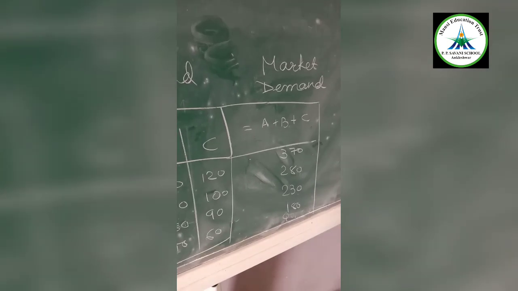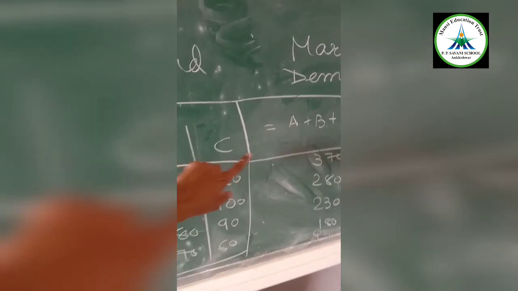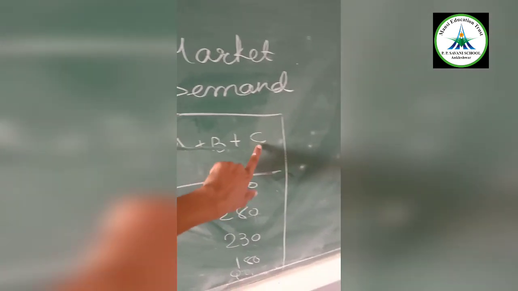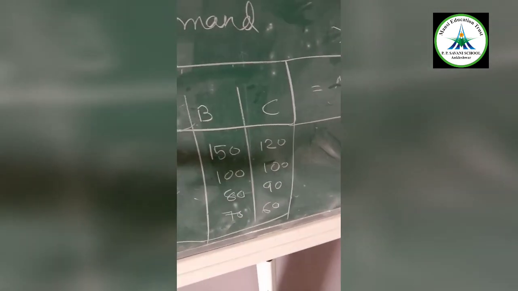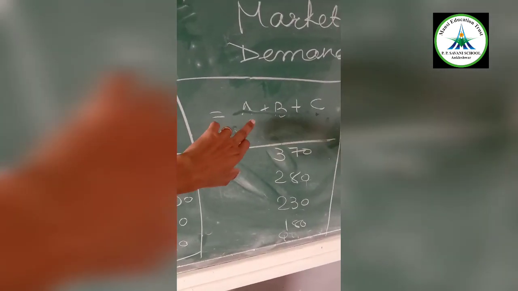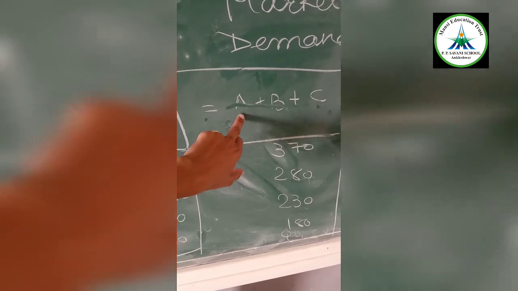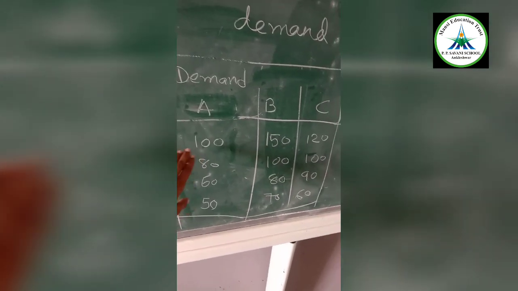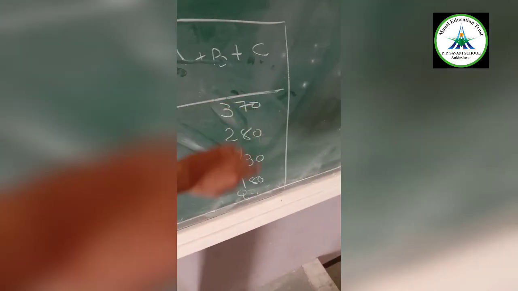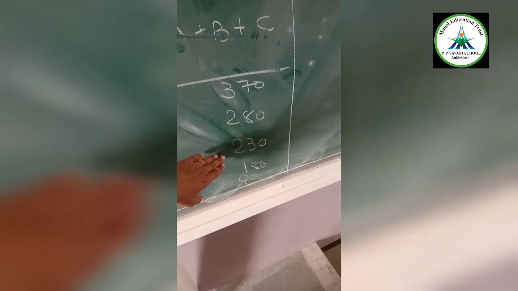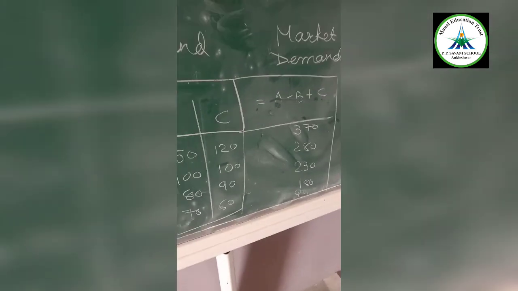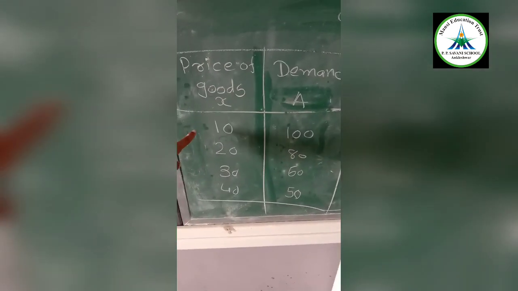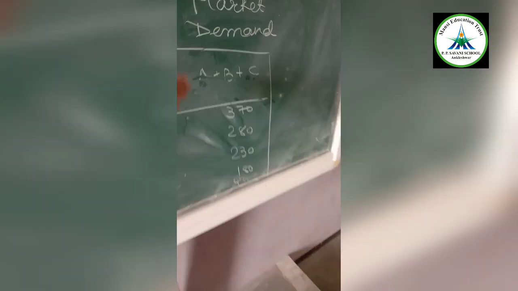And what is market demand? Market demand is the summation of all individual demands. So here market demand is calculated as the demand of customer A, customer B and customer C. So here we can see 100 plus 150 plus 120 is 370, then 280, 230 and 180 at the respective prices of 10, 20, 30 and 40. So this is market demand.